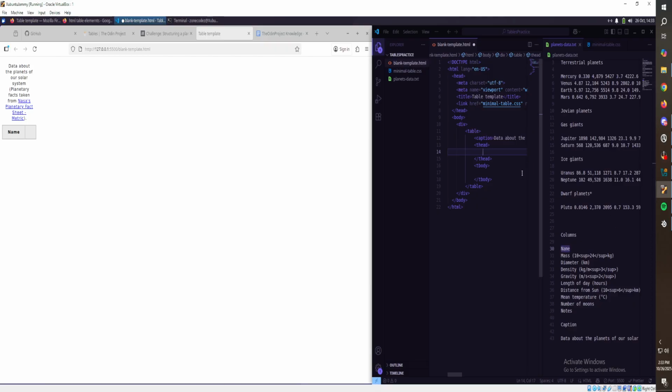So is my only option to use table row then? And then in this row, we have the header of name. But then I've got to do table row, like, or do I have to do this then? But then mass, right? Name. So if we save that, you can see here.